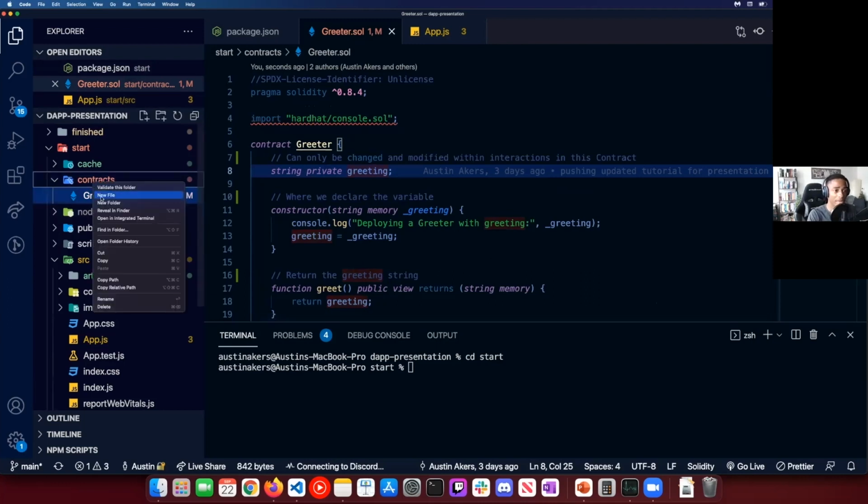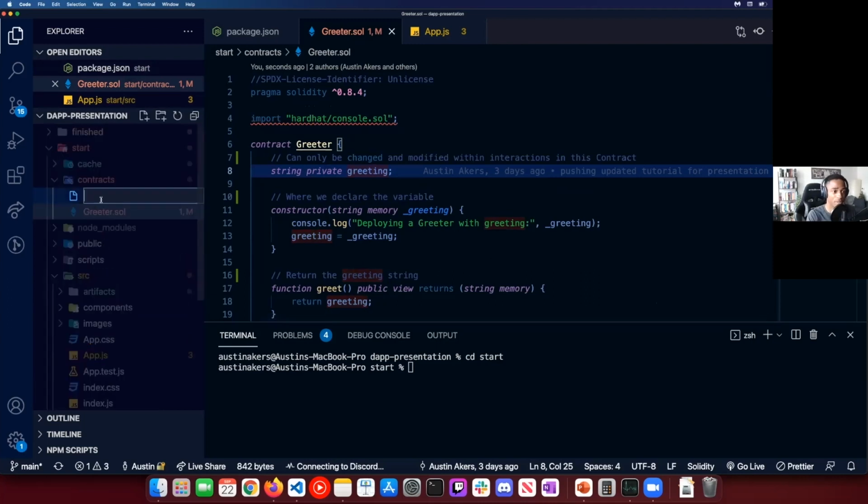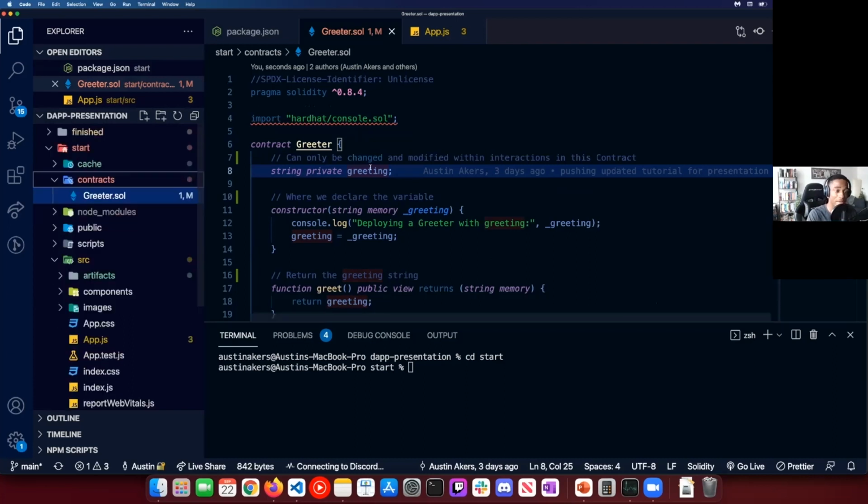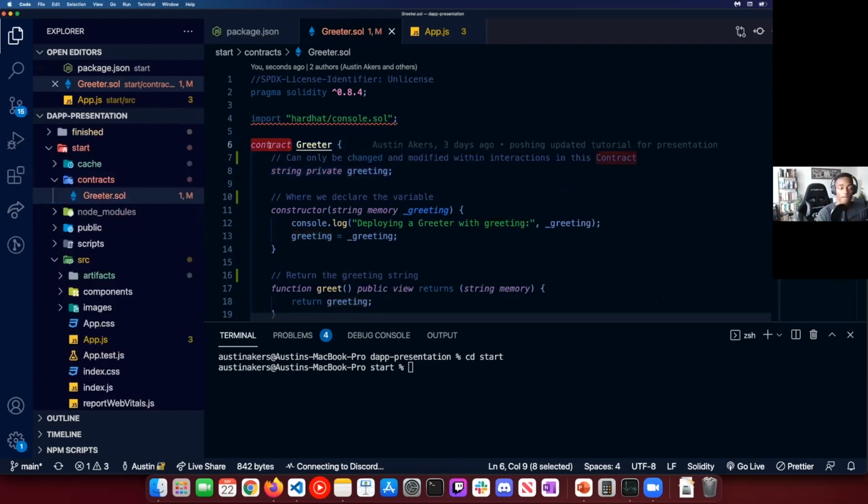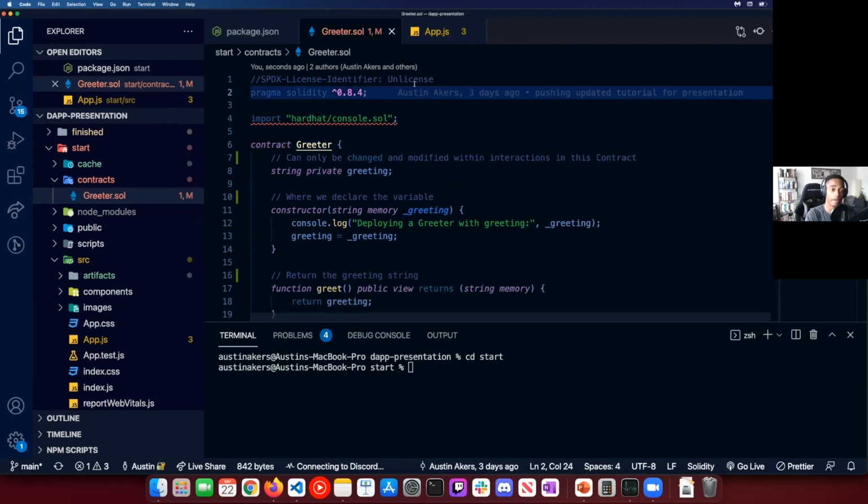So if you ever want to create a different smart contract, what you would name it is, let's just call it, I don't know, Austin.sol. If you want to create a smart contract to interact with me, I mean, not necessarily like that, but yes, you would essentially create smart contracts in that manner. And then as you can see here, we'll start from the very top and work our way down. So at the very top, we have pragma solidity.